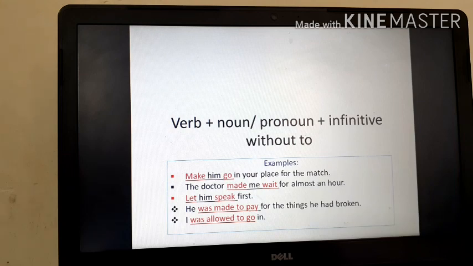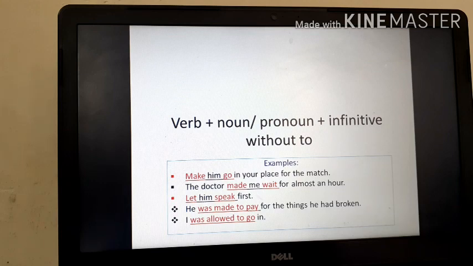But if the passive form of make is there, as in the fourth sentence, you can see I have written was made to pay. If the passive form is there, then it will always be followed by the infinitive with to. He was made to pay. So I have written there to.